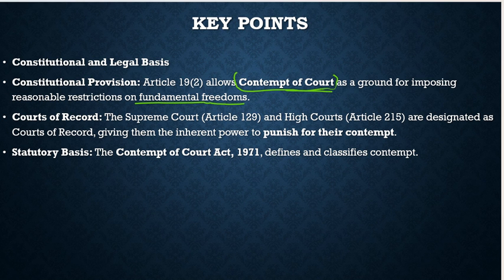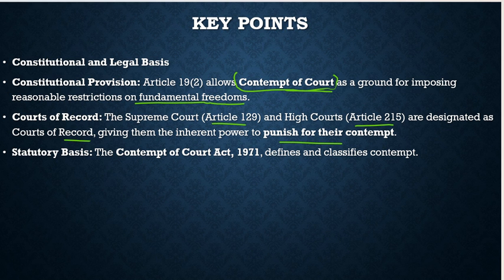Then court of record. We discussed the Supreme Court and the High Court in great detail. We discussed the higher judiciary. There we discussed that the Supreme Court under Article 129 and the High Court under Article 215 are designated as courts of record, giving them the inherent power to punish for their contempt. So it is the Supreme Court and High Court, how they act as the court of record under Articles 129 and 215, and how under these articles they have this inherent power to punish for their own contempt.